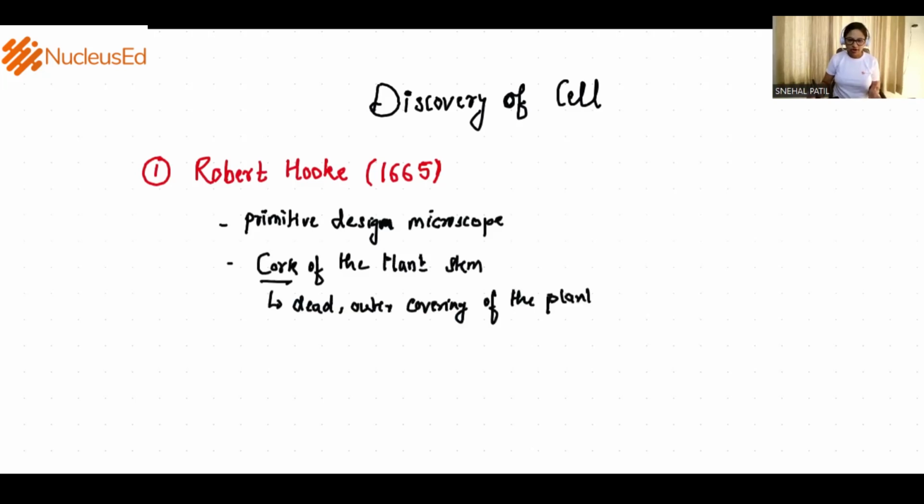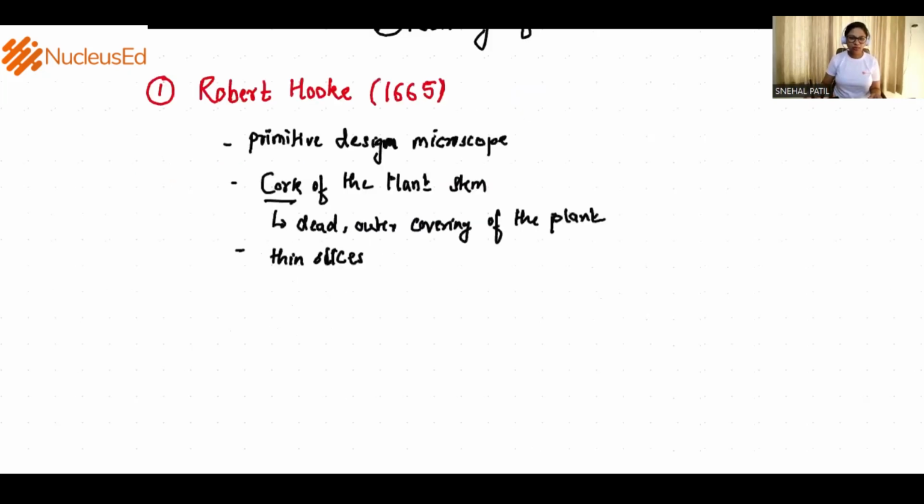Now he got that cork, he made thin slices of the cork and he started observing it under his primitively designed microscope. Okay. Now when he started observing it under the microscope, he observed certain structures which were very similar to honeycomb compartments. If you have seen a honeycomb closely, you will see such kind of compartments present in the honeycomb. These compartments were named by Robert Hooke as cellulae, which we further call as cell.